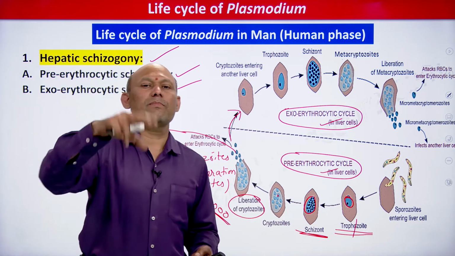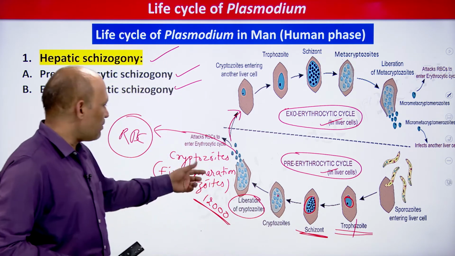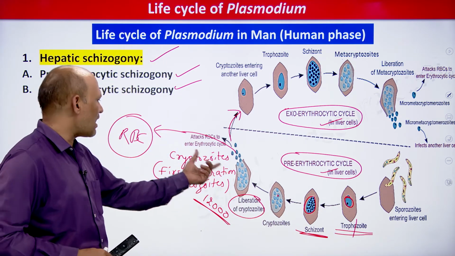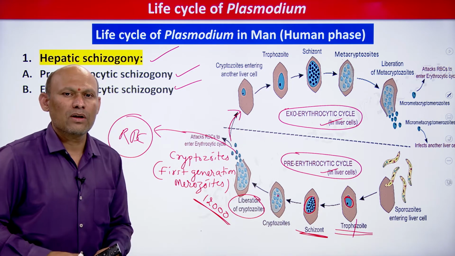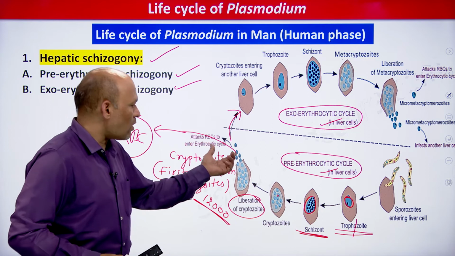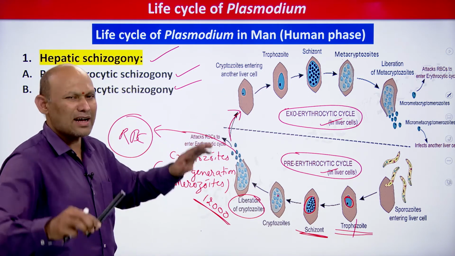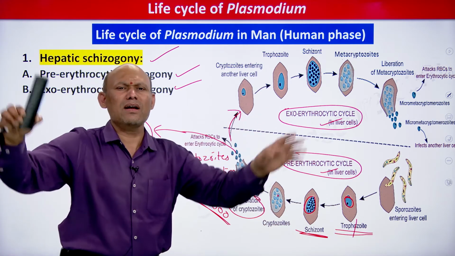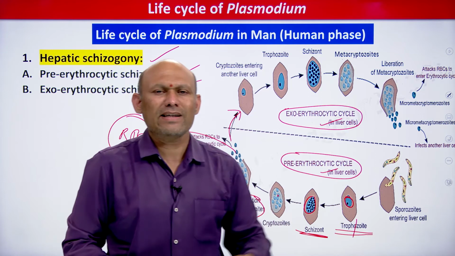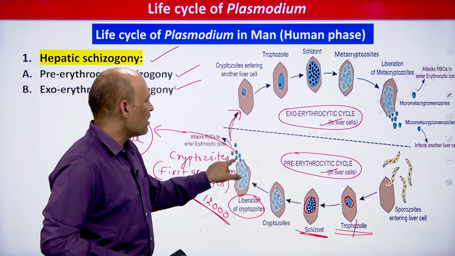So we are discussing every possibility, students. Cryptozoites themselves can attack what? RBC, and they start erythrocytic schizogony. Otherwise, cryptozoites may attack a fresh liver cell, students, again in order to increase their number. The parasite wants to increase its number like anything, so that it can cause maximum damage to the human host, student, right.